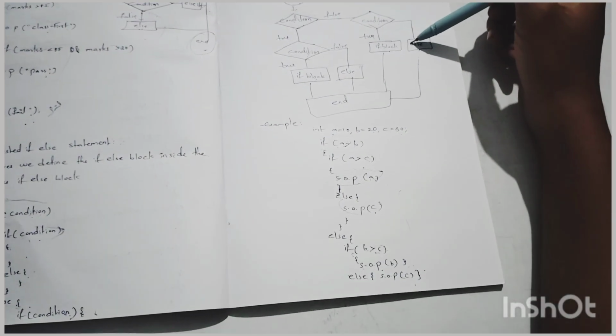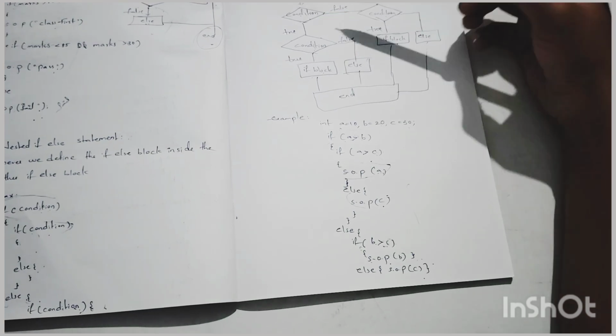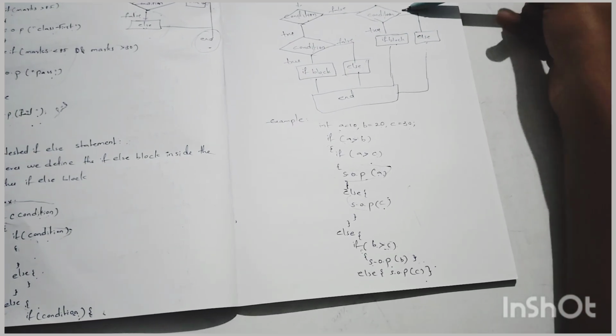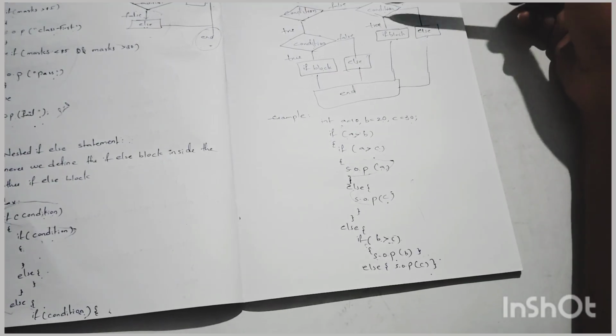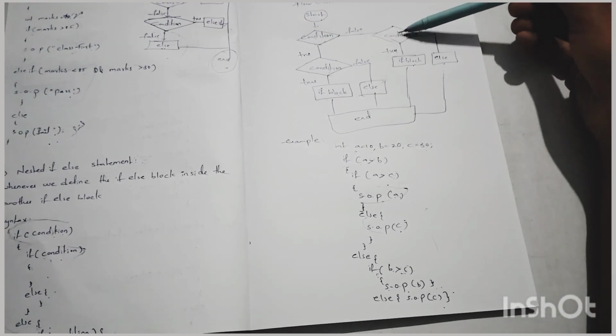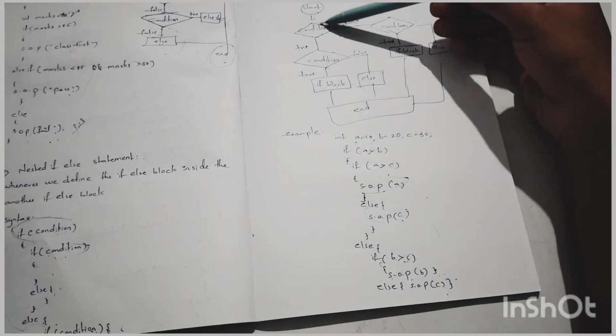Okay, this is the flow chart of nested if else statement. Here we check the condition. If this condition is not true, go to another condition, and if this condition is true, then the if block will be executed. If this condition is not true, then the else block will be executed.